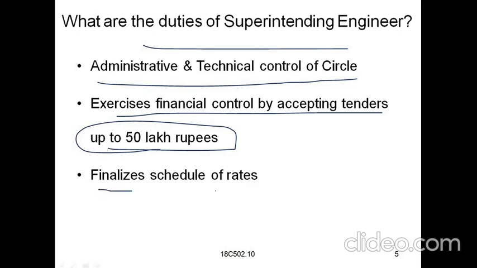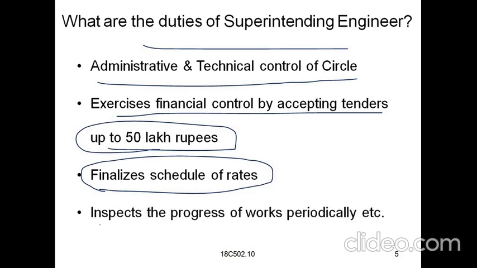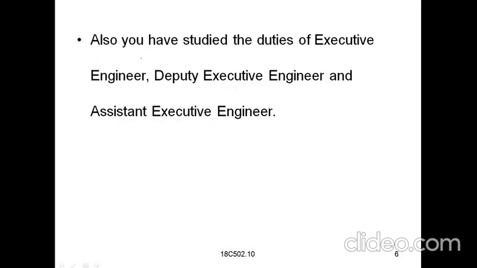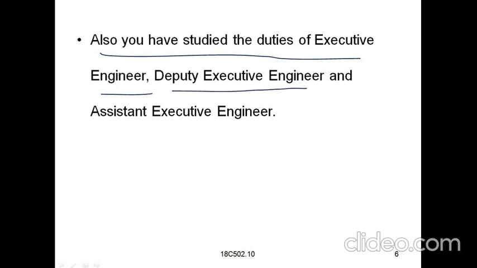And he will finalize the schedule of rates, that is, what the item rates are. He will inspect the site periodically, and he will know the progress of the work. So we have seen in the various classes the duties of the chief engineer and superintending engineer, and we have studied the duties of the executive engineer, deputy executive engineer and assistant executive engineer.